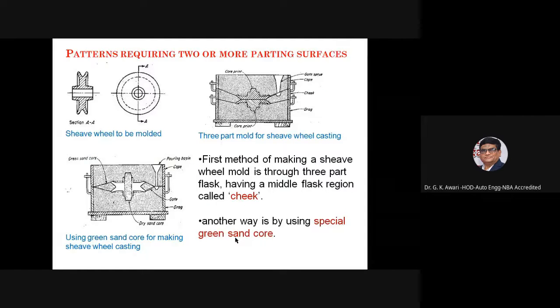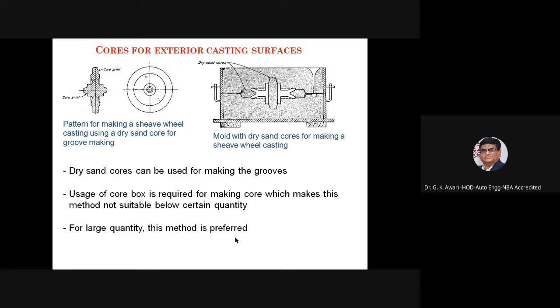Then patterns requiring two or more parting surfaces. Look at the sheave wheel to be molded. Three-part mold for the sheave wheel casting. Using a green sand core for making the sheave wheel casting. So the first method of making a sheave wheel mold is through a 3-part flask, having a middle flask region called a cheek. Another way is by using a special green sand core. Cores for exterior casting surfaces.